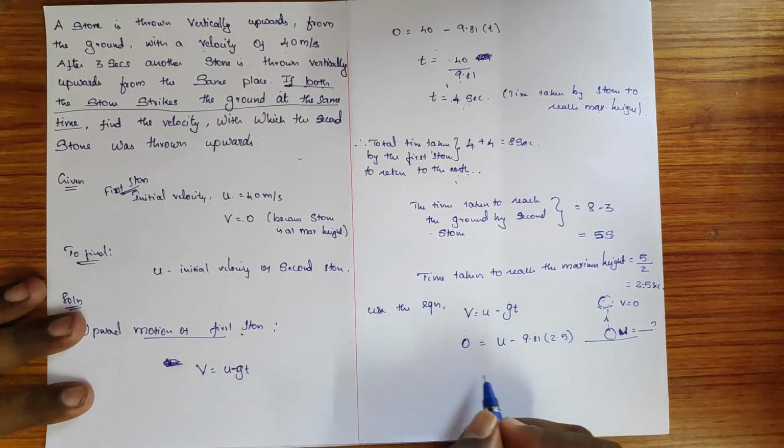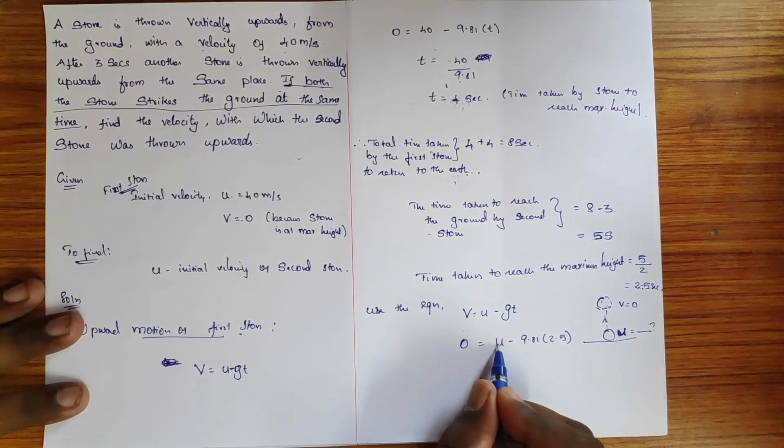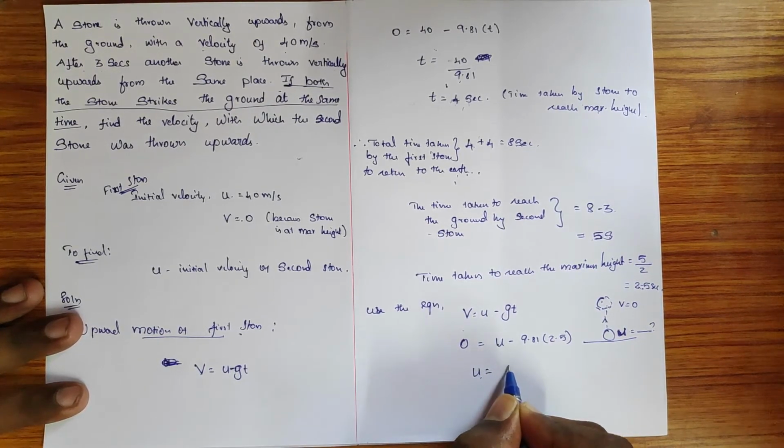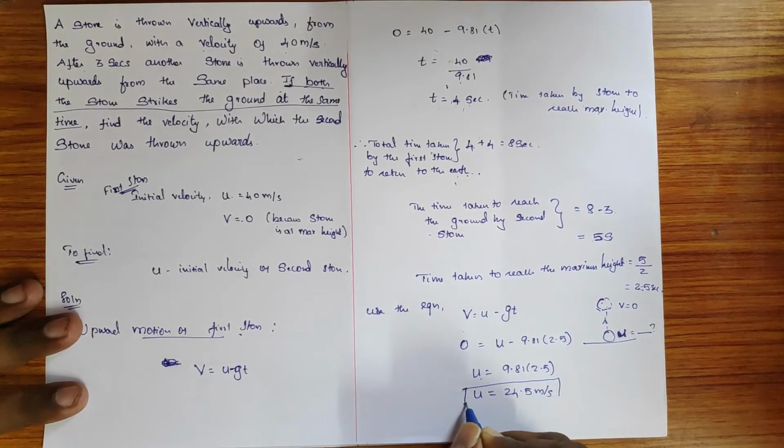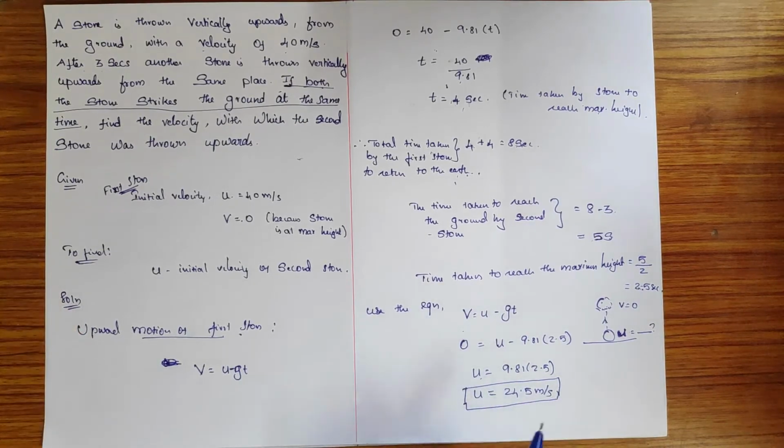Now we take the u value and simplify. u = 9.81 × 2.5. So here we get the value as 24.5 meters per second. So this is the answer for u. I hope you understood how to identify the initial velocity of the stone which is thrown. Here we got u = 24.5 meters per second.